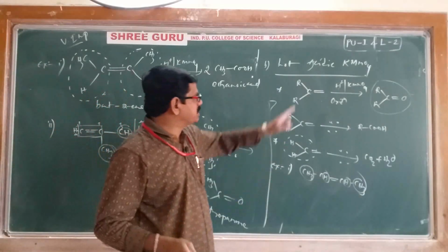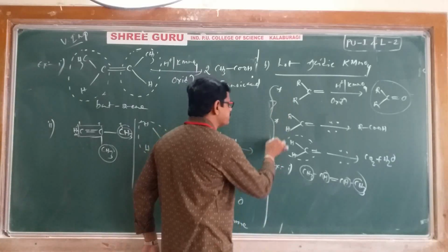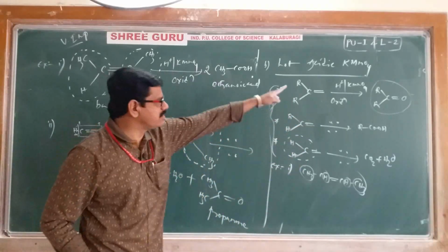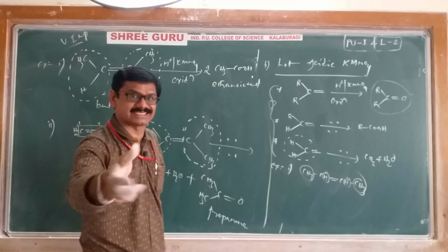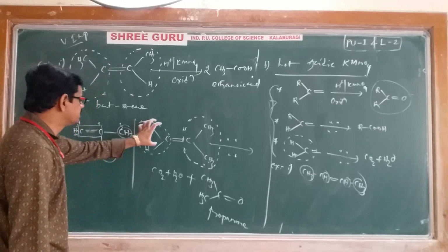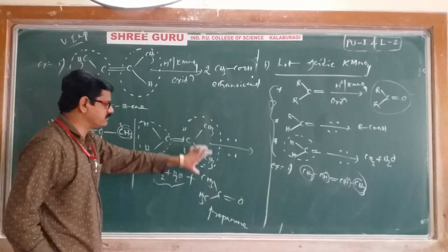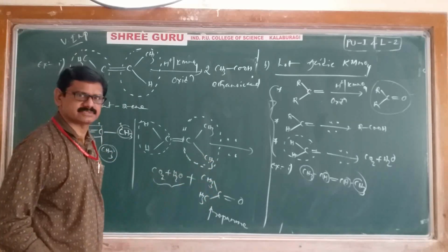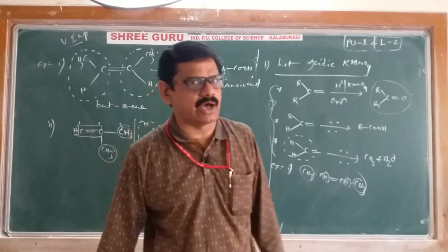Particularly in case of hot acidic KMnO4, you should compulsorily remember these 3 cases. If you remember those 3 cases, whatever the question or example may be, you can easily write the product. This part is converted into CO2 and H2O, and this part is converted into a ketone. That's it.